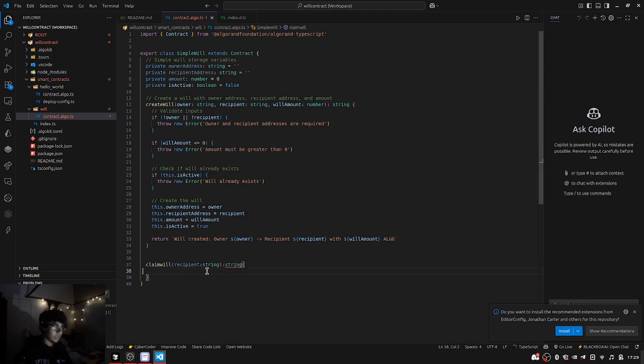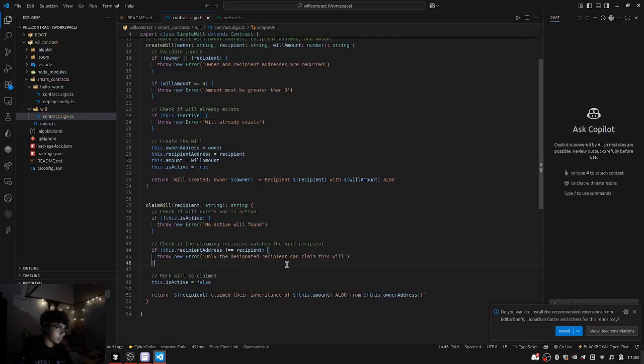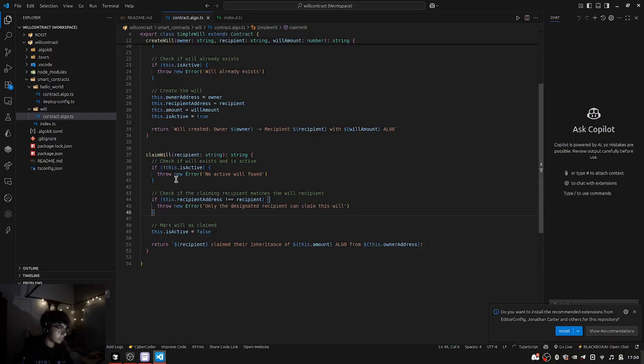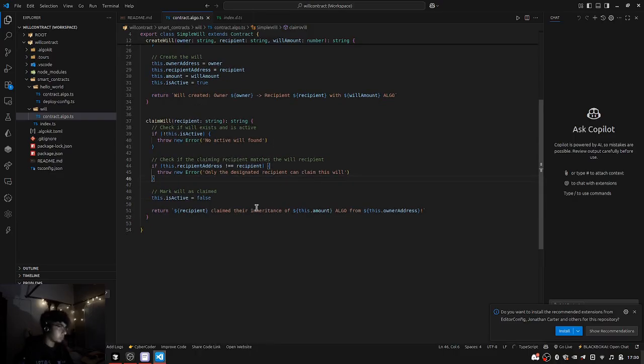Now how will it be done? You always have to check whether this is active or not. If this is not active, we'll send an error, right? I've already written some of the smart contract over here on my second screen. I'll show you and then explain the flow. So if this is not active, then no active will is found. If this recipient is not equal to recipient, then it will always return an error. And if it is claimed, this makes sure that is active is false, which means the will is no longer available and it is claimed.